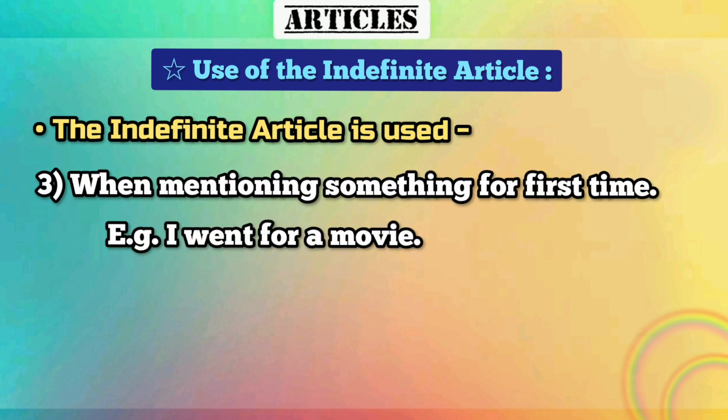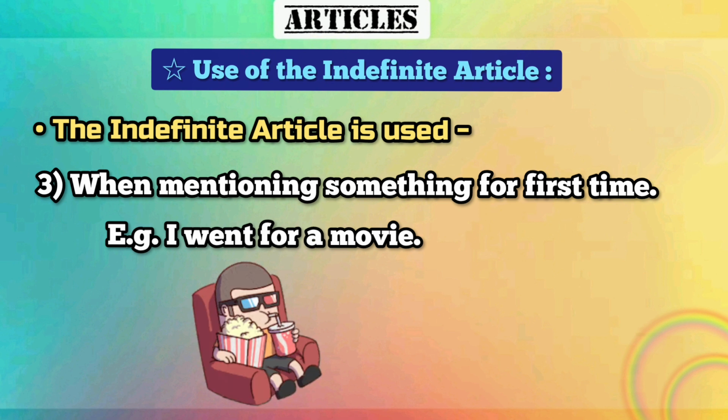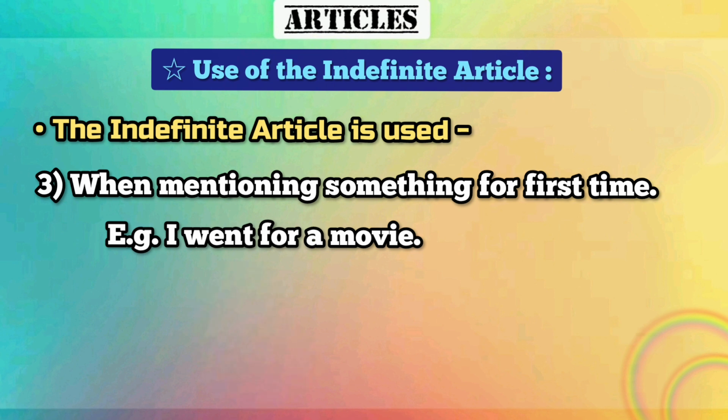Next, when mentioning something for the first time, for example, I went for a movie. Here I am not telling the name of the movie, what type of movie it was. So I'm using this word movie for the first time in the conversation. So that's why I'm using a here, a movie.